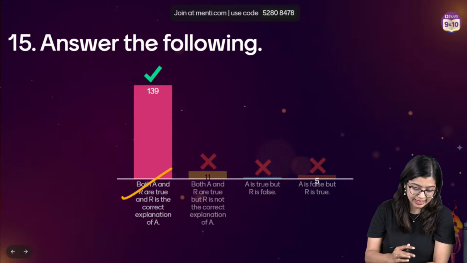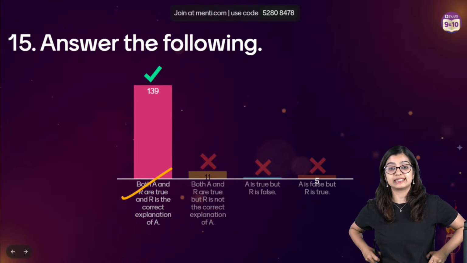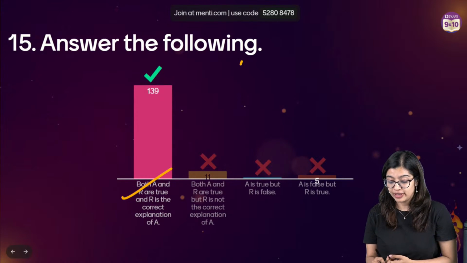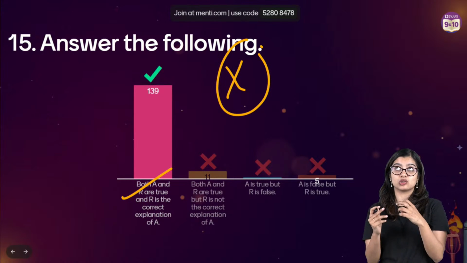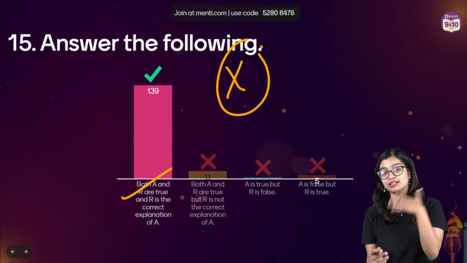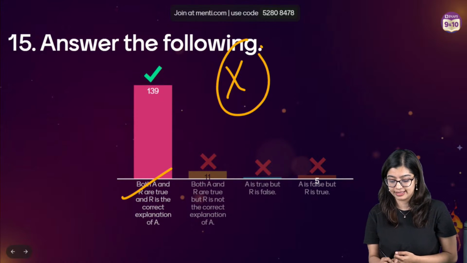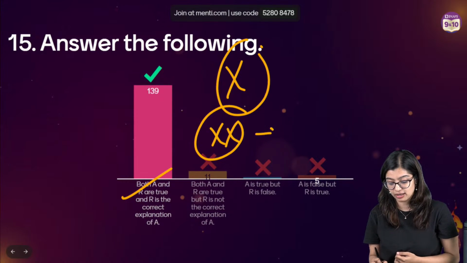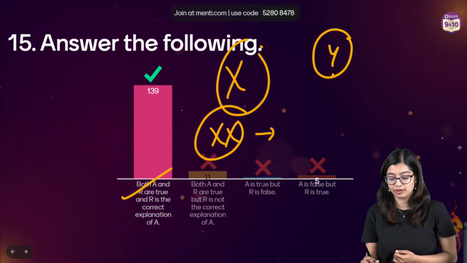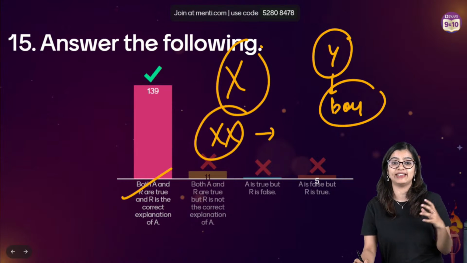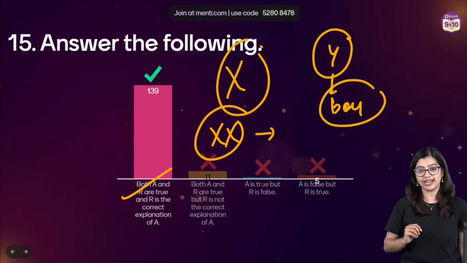Very good. The correct answer here is option A, right? Because in sex determination, the sex chromosome that we get from the father is what determines our sex or gender. If it is X from the father, then it will be XX and a girl. If we get a Y chromosome from the father, then it will be a boy. Because no matter what, we will always get an X chromosome, right?